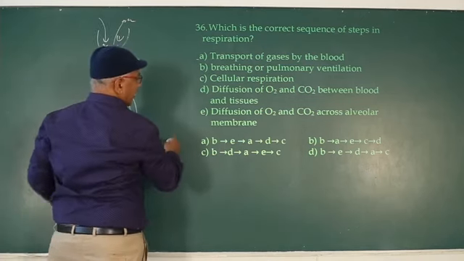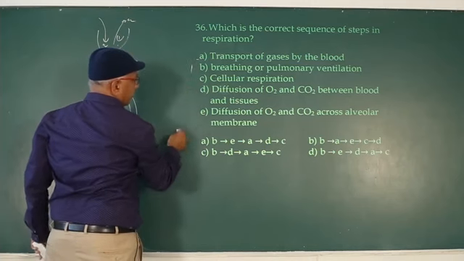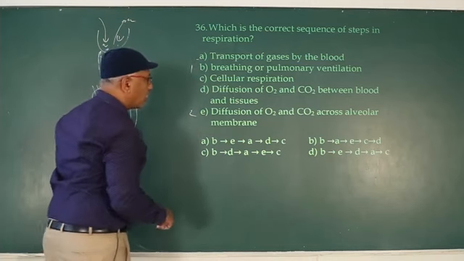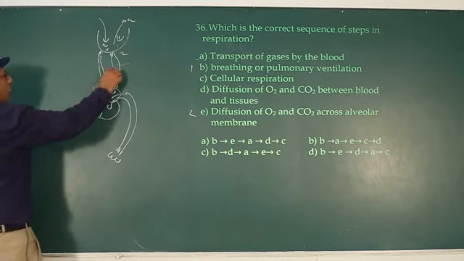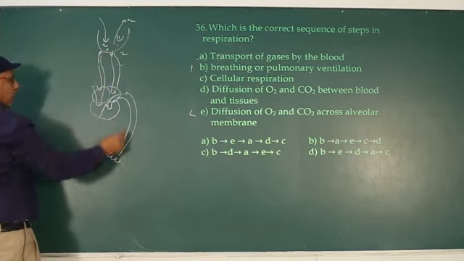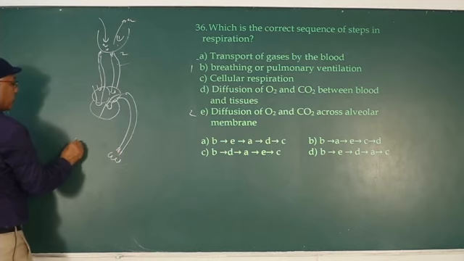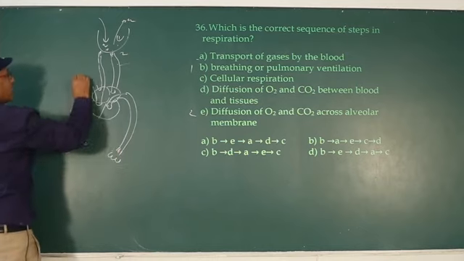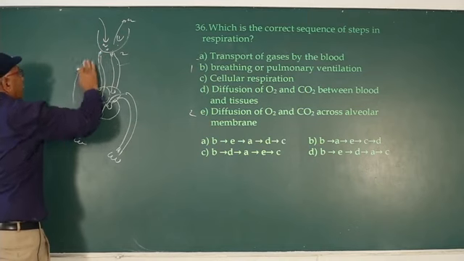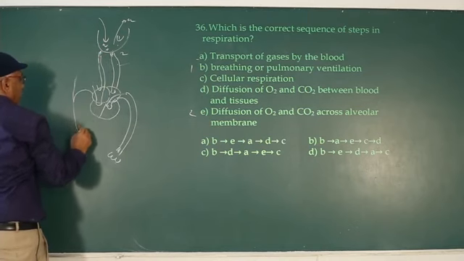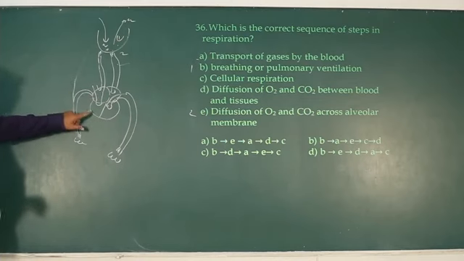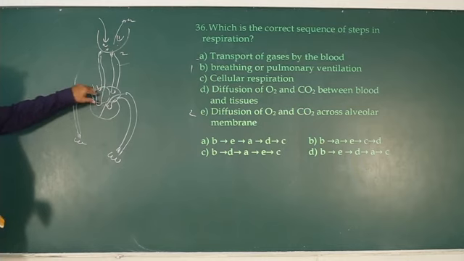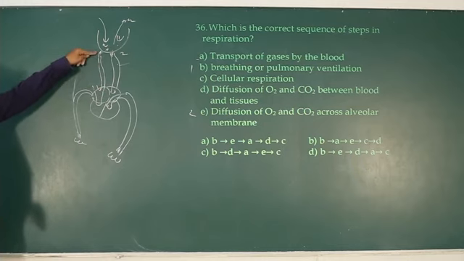So here first is breathing. Second is diffusion of O2 and CO2 across the pulmonary membrane. Later, from the pulmonary capillaries gases are transported to systemic capillaries, and from the systemic capillaries transported to right atrium, from right atrium to right ventricle, from right ventricle to pulmonary arch, from pulmonary arch to pulmonary artery and to pulmonary capillary.